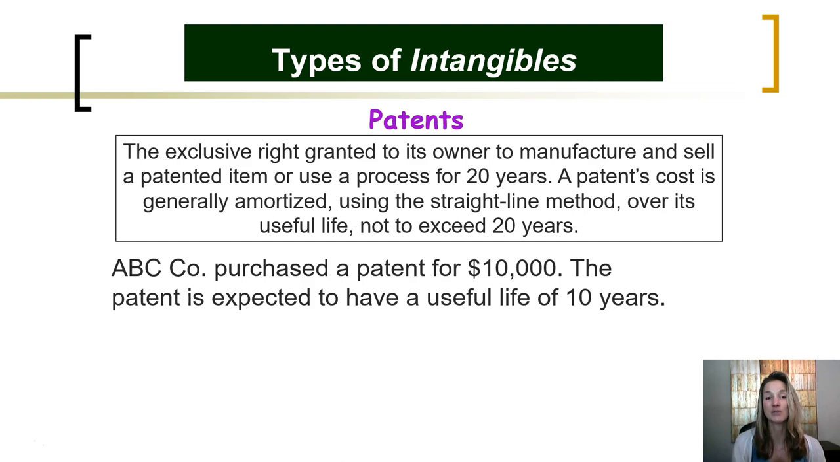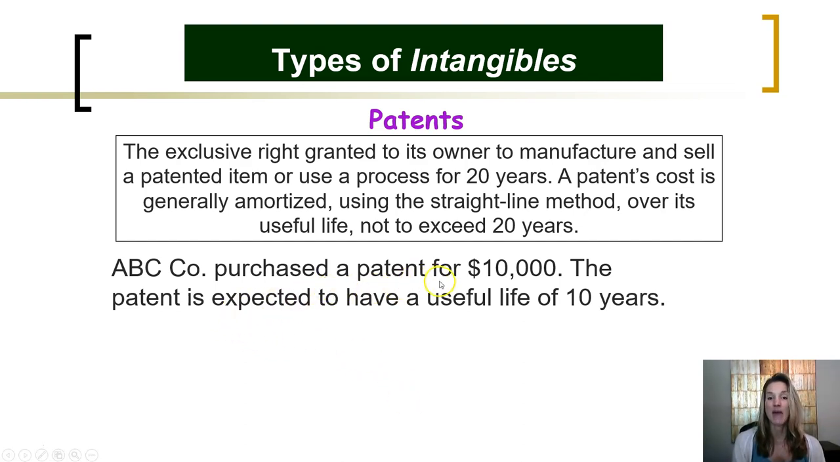Patents are the exclusive right granted to its owner to manufacture and sell a patented item or use a patented process for 20 years. A patent's cost is generally amortized, or spread out, over the life of the patent using a straight line method.